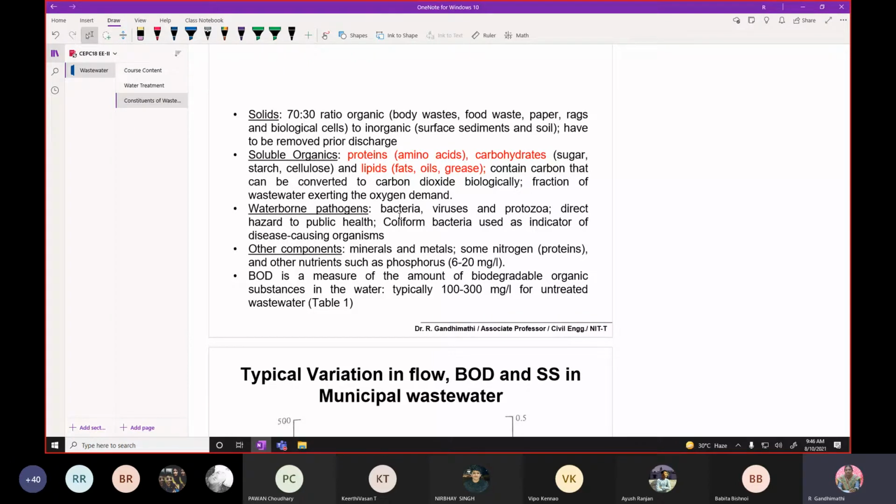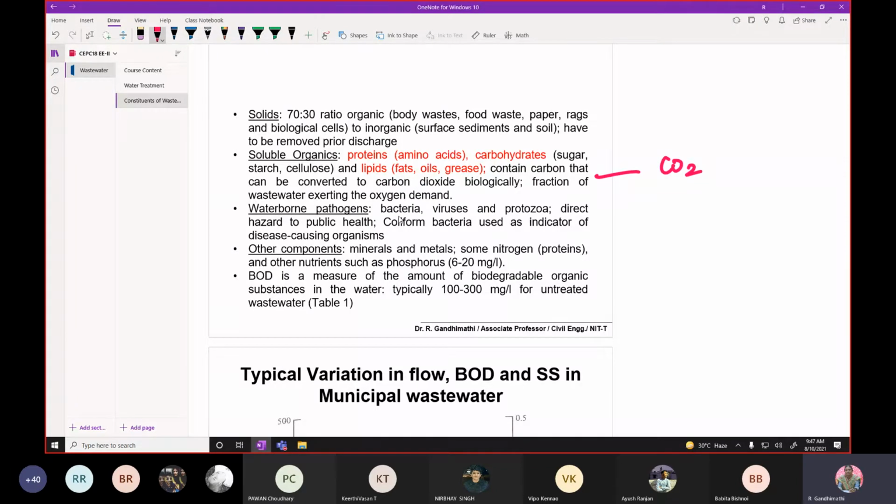And then soluble organics. Soluble organics are like proteins, which are in the form of amino acids. Then carbohydrates like sugar, starch and cellulosic compounds, and then fats, oils and grease, which come under the lipids category. These soluble organics should be converted into a stable form like carbon dioxide. Especially we are concentrating on the carbohydrates. That should be converted into carbon dioxide before it can be discharged into nearby water bodies.